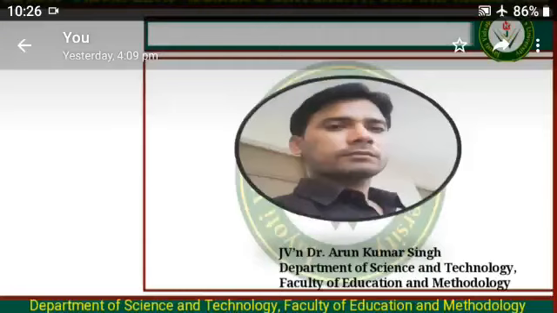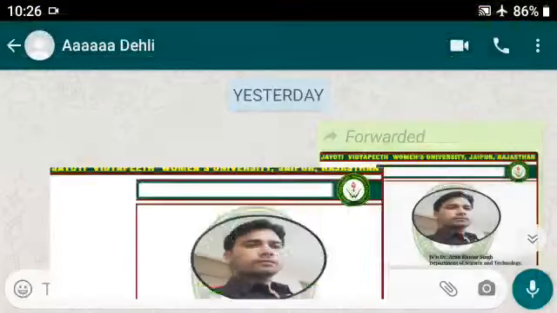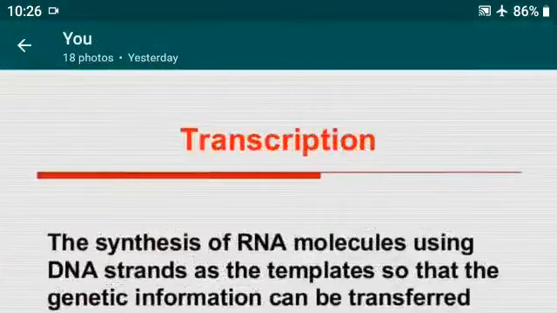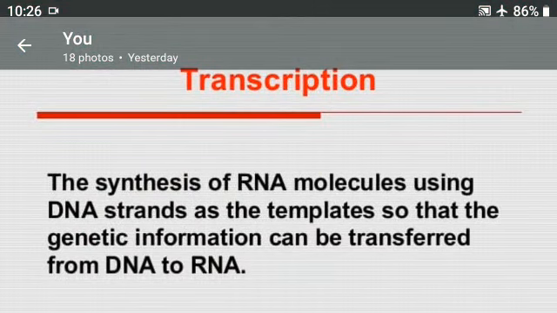We will discuss the topic transcription in prokaryotes. Transcription: meaning of transcription, the synthesis of RNA molecules using DNA strands as a template so that the genetic information can be transferred from DNA to RNA.